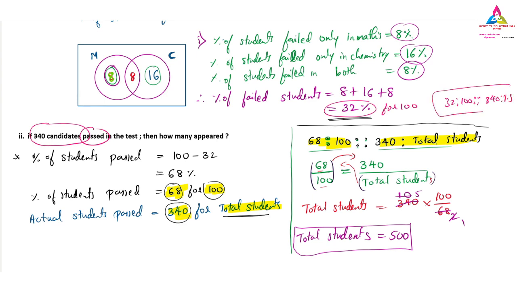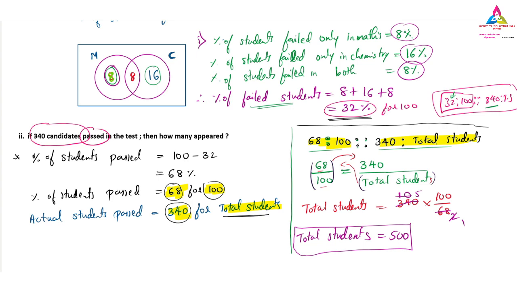We can't take it, because this ratio, 32%, is not the passed student ratio, it is the failed students ratio. And the actual value 340 they have given is the number of passed students. So we can't compare a failed student ratio with a passed student value. If you want to compare a failed student ratio, we must get the actual number of failed students, otherwise it is not possible. So always remember that in your mind.